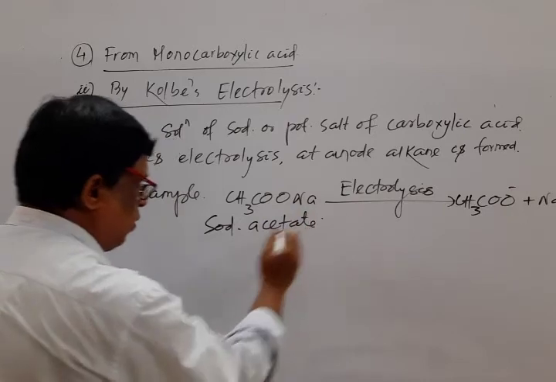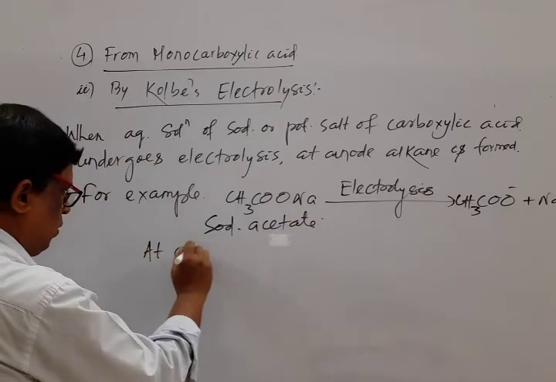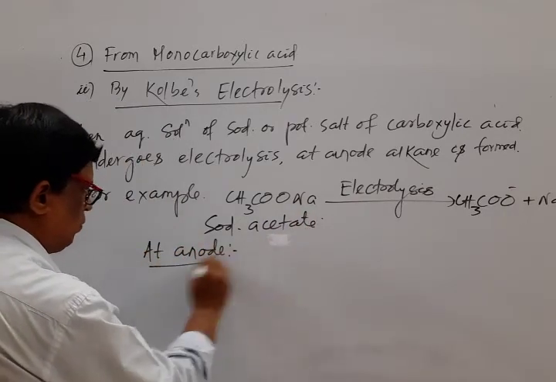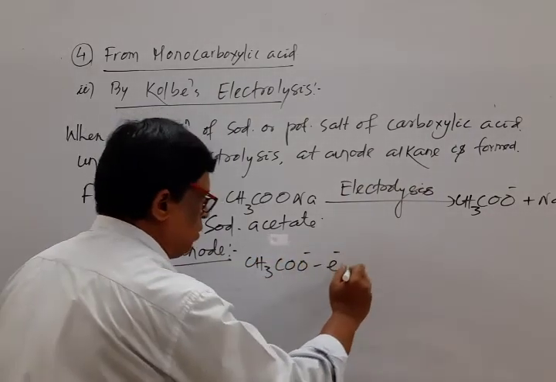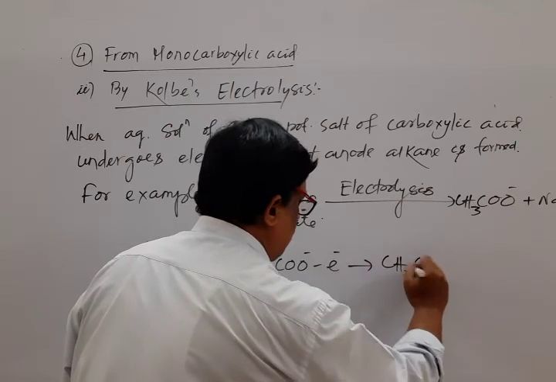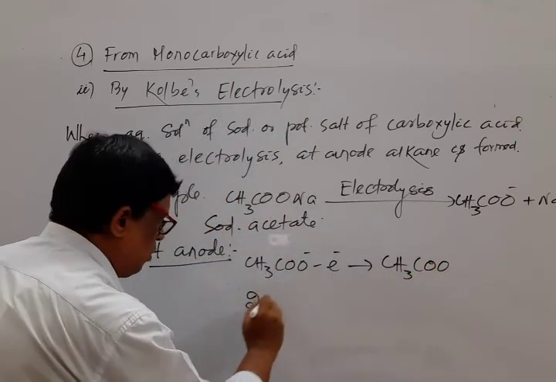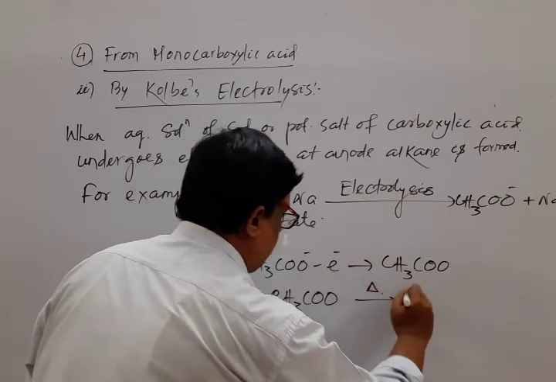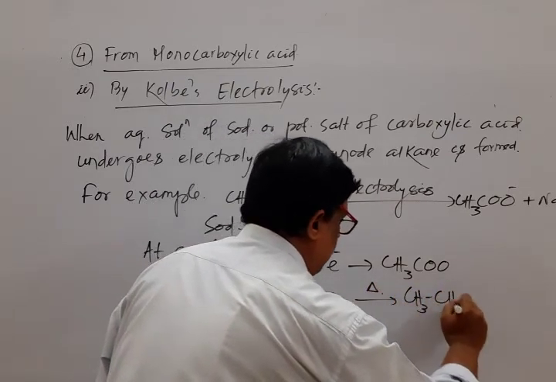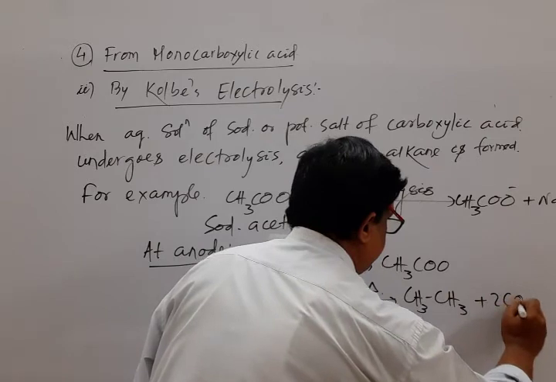What happened at the anode? At the anode, CH3COO minus loses 1 electron to form CH3COO, which is unstable. 2 molecules of CH3COO decompose to form ethane.